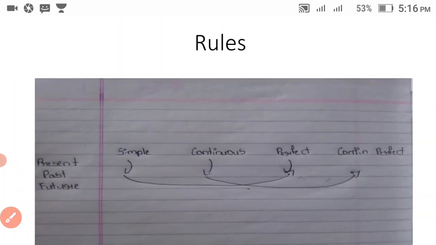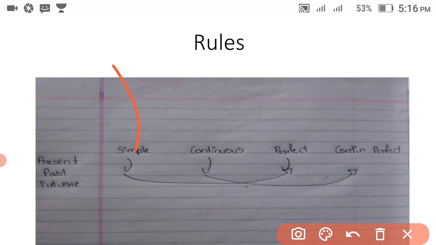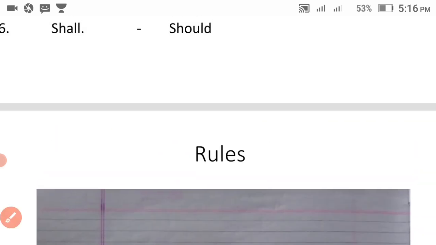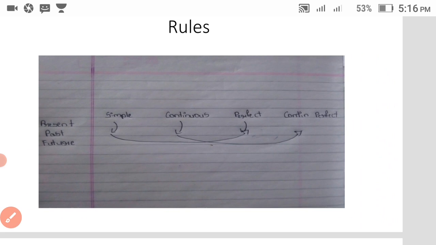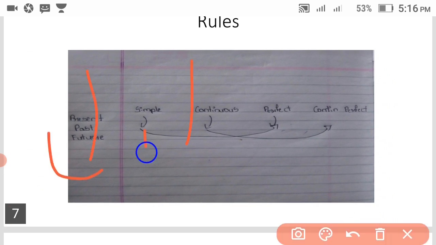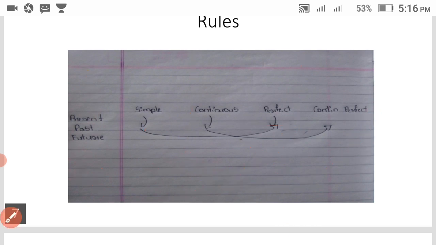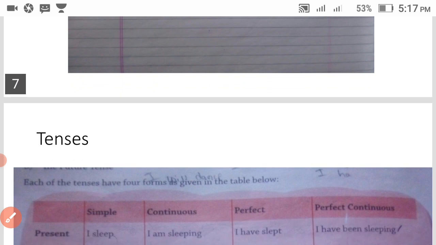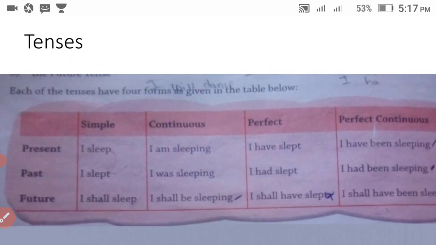The trick is that you just have to remember these arrows: 3 down, then the fourth arrow from first to third, and the fifth arrow from second to fourth. Like this you have to think. When speech is in simple present tense, it becomes simple past.